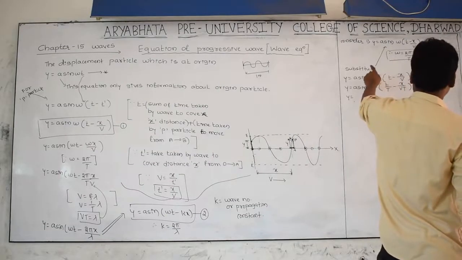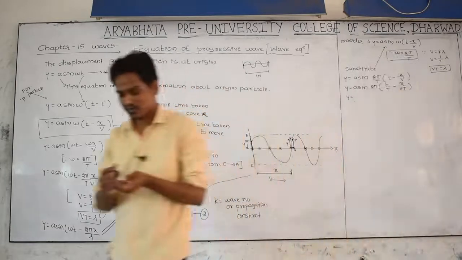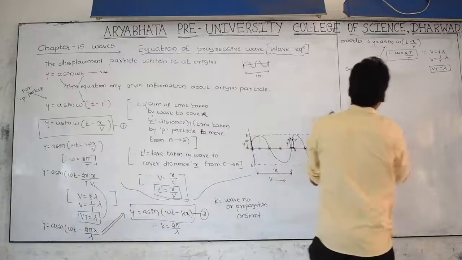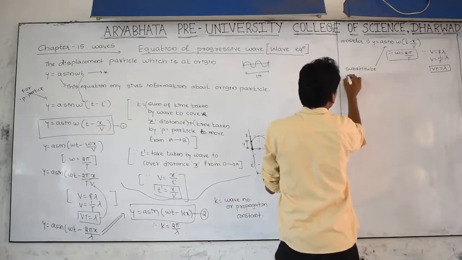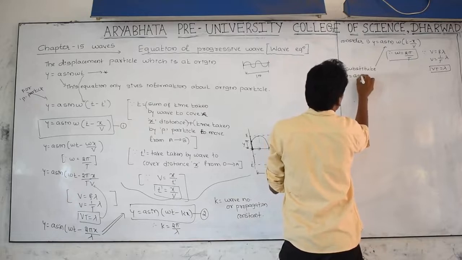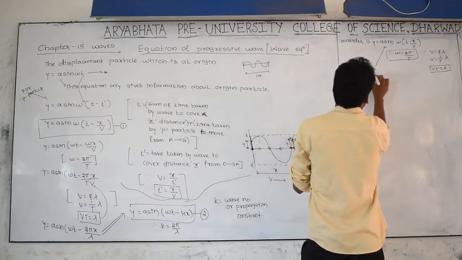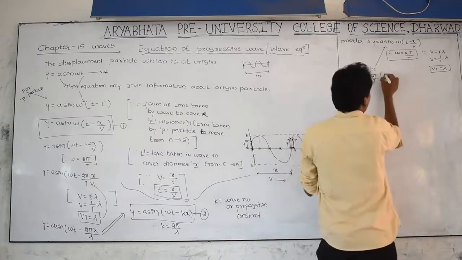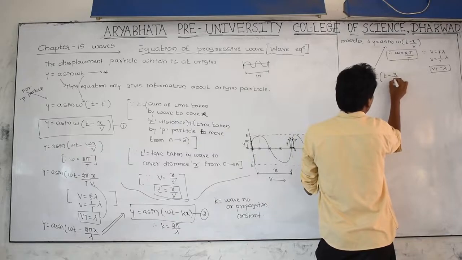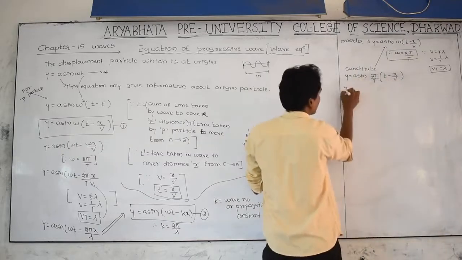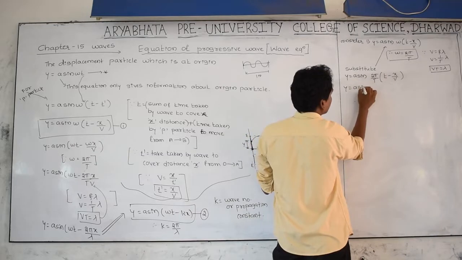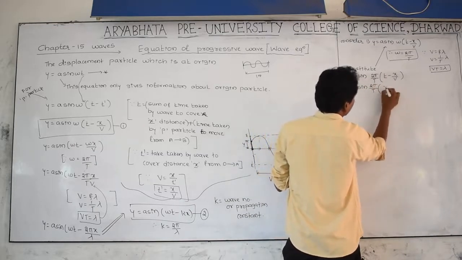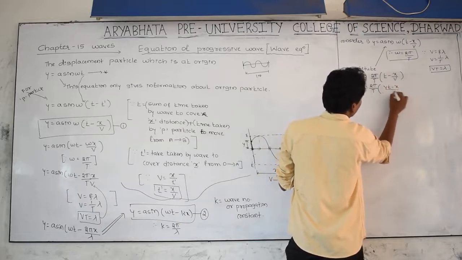After that you can take it in another form. Substitute here: y becomes a sin of 2 pi by T, t as it is, minus x by v. Take the LCM here: y is equal to a sin 2 pi by T, then it becomes vt minus x divided by v.